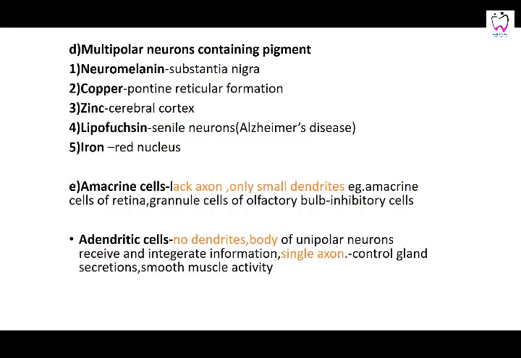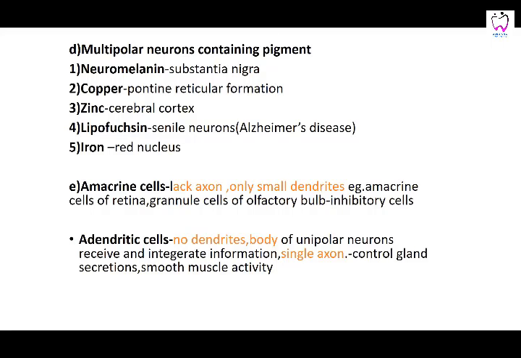Then you can classify neurons according to the different pigments that they contain. One is neuromelanin in the substantia nigra, which has blackish pigmentation. Copper you can see in the pons, then zinc in the cerebral cortex, lipofuscin in old age or the senile neurons which are degenerating, and then iron. This is seen in the red nucleus, which is so called because the neuron contains the red pigmentation. That is why it is called red, and it is iron.